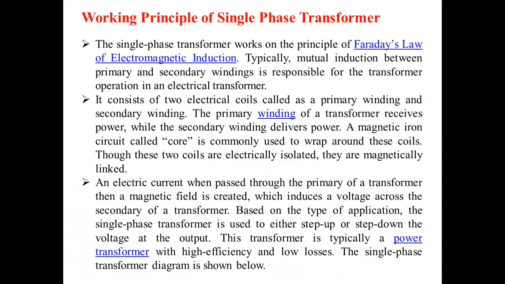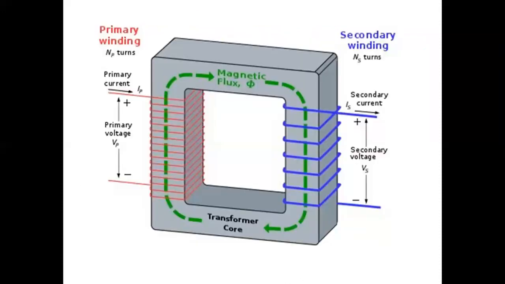In the previous sentence, we have told, this transformer is typically a power transformer with high efficiency. Efficiency is high and low losses. Actually, losses are not there for your syllabus. Mainly there are two losses. One is variable losses, another one is constant loss or iron loss or core losses. In the core, losses produce होते हैं ना, that losses we are going to call as iron losses or core losses or constant losses. वो current increase करो decrease करो उसको संबंध नहीं है, but losses will be constant.